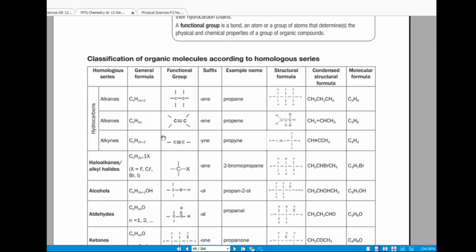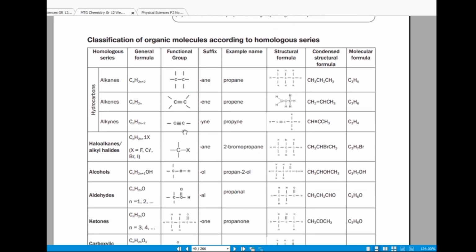For example, if you see a double bond, this is a functional group. You will know, I see a double bond between the carbon atoms, therefore this compound is an alkene, right?